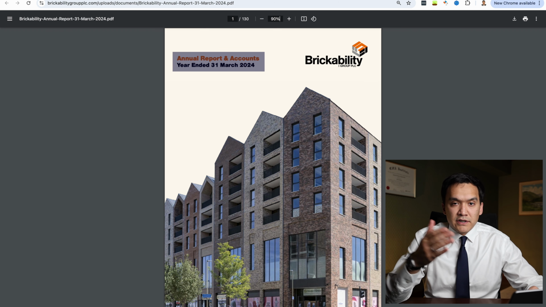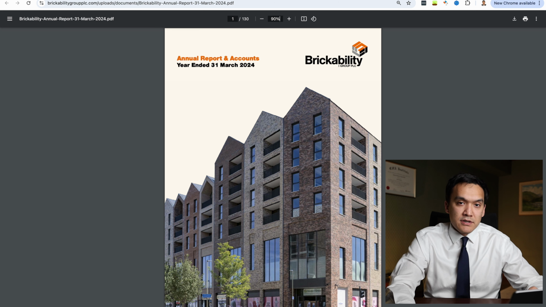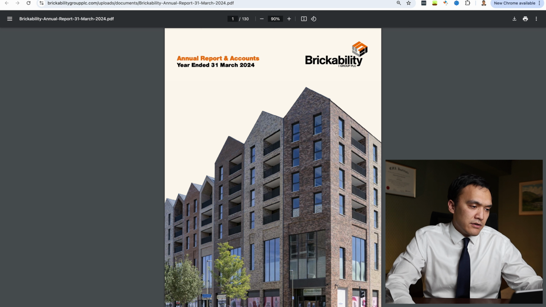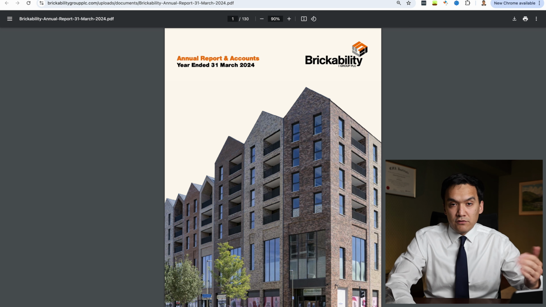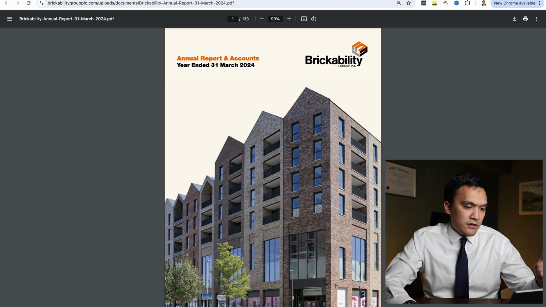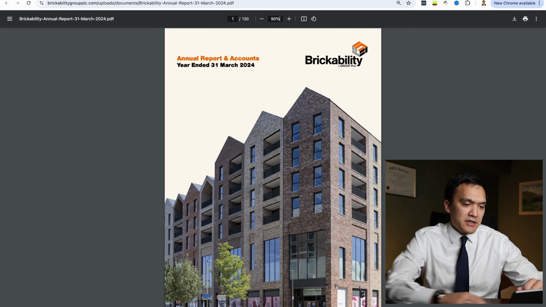For most companies, financial year end is the same as the calendar year end on 31st of December. But still there are many companies with unusual financial year ends, just like Brickability. So their financial year begins on 1st of April and ends on 31st of March. And first thing I would do is check auditor's opinion regarding the financial statements.